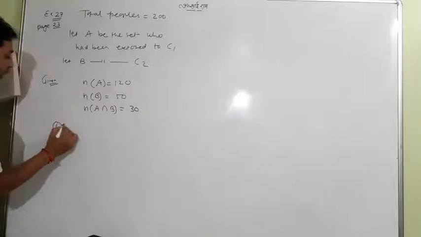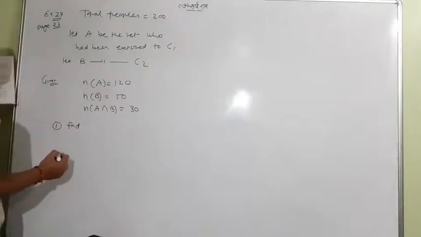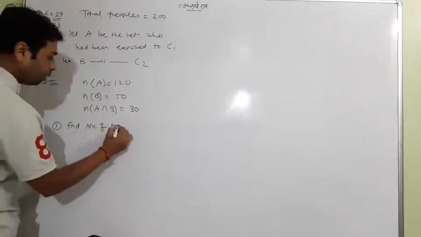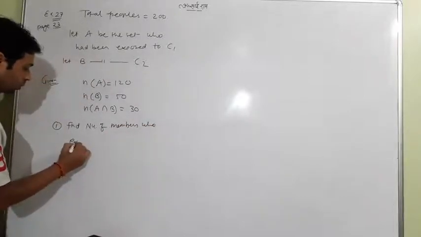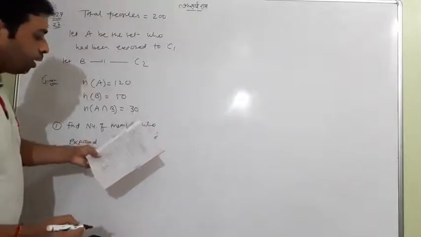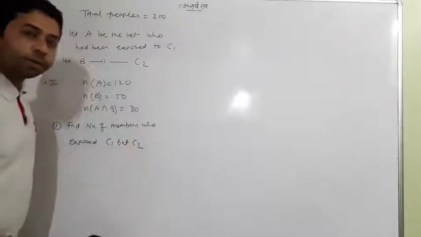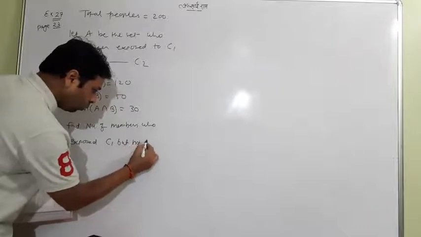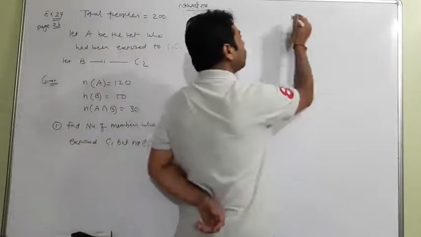And what do we first find out? Find the number of people who were exposed to chemical C1 but not C2. C1 but not C2. You have to make a habit of this. First, I want to discuss something with you about that.